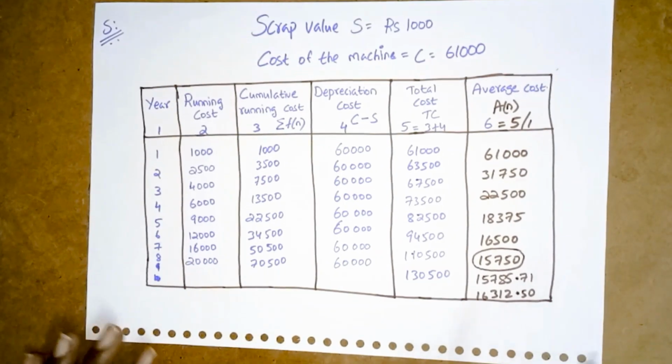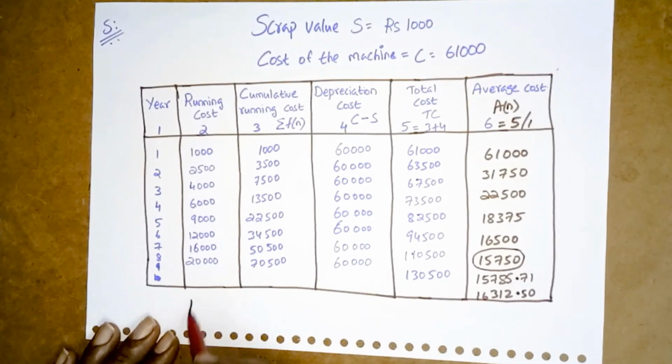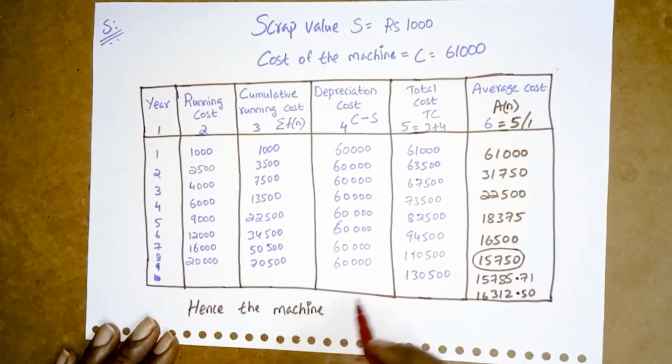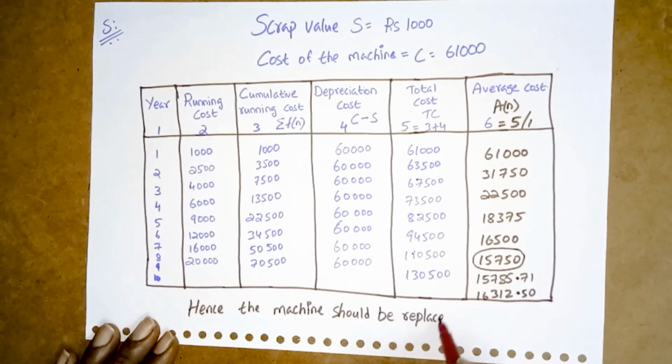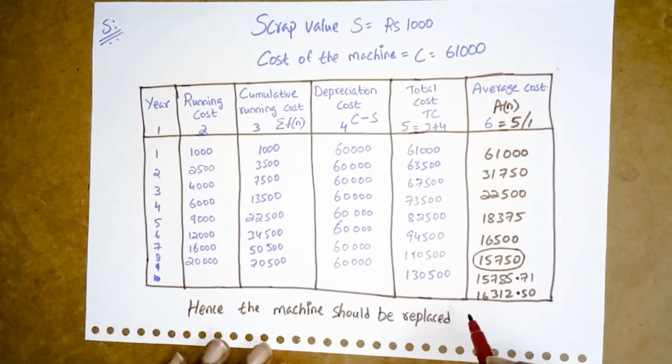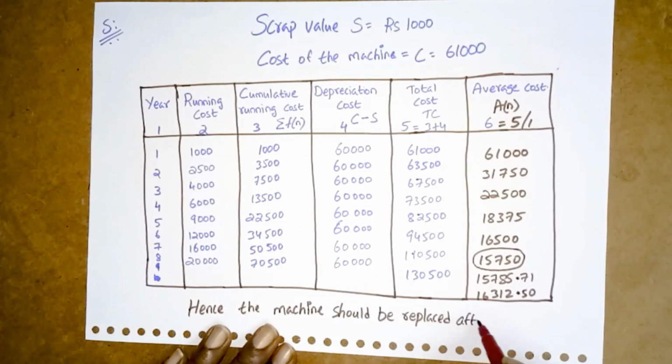Okay, the conclusion here, what we will write is, hence the machine should be replaced after every 6 years.